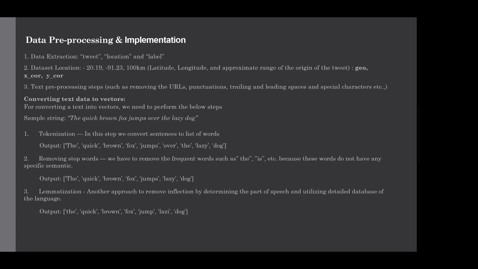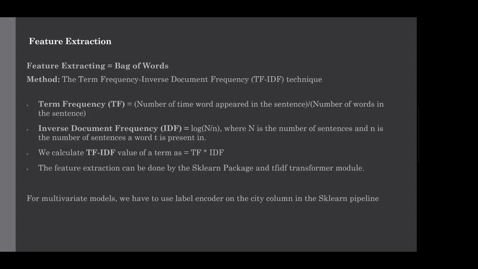Then, removing stop words. Here we remove the most frequent words like is, the, common nouns and all, because these words don't have any specific semantics in the sentence. Then after removing the stop words, we do the lemmatization, where we convert the words into their original form, like studying will be converted to study. These are the steps that we need to do for the text data in order to pass it as an input for a model.